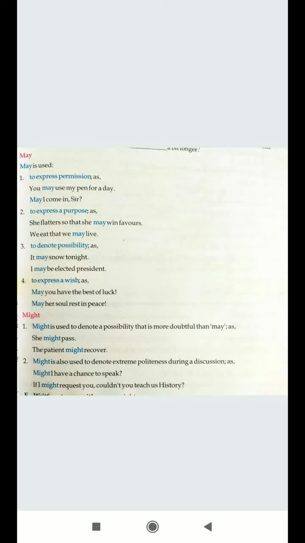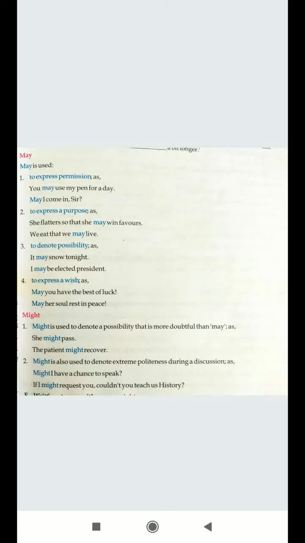To express a wish, like you always wish: may God bless you, may her soul rest in peace. So these kinds of wishes, where you are having an exclamatory sign at the end of the sentence, there you start your sentence with may, and it indicates a wish.